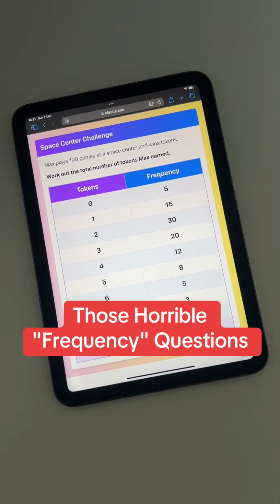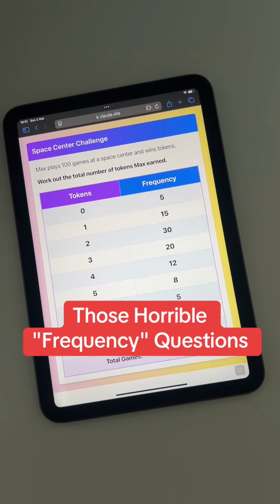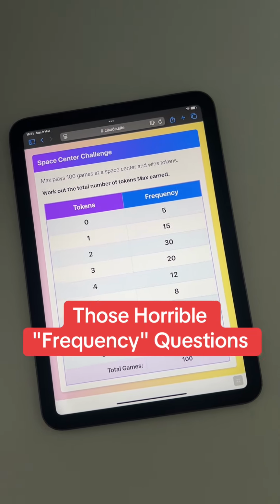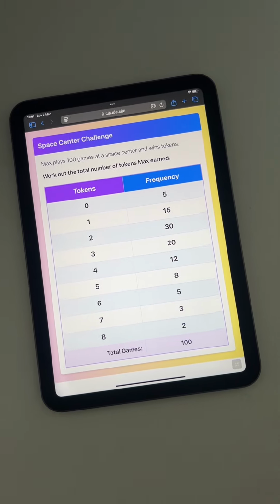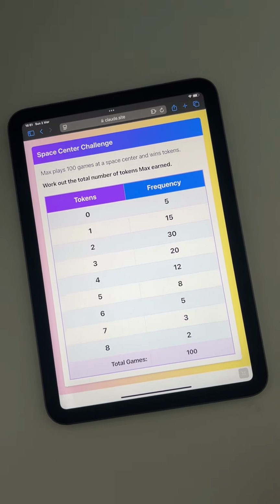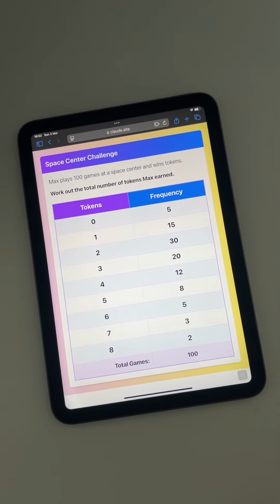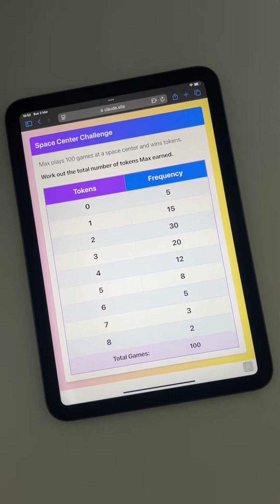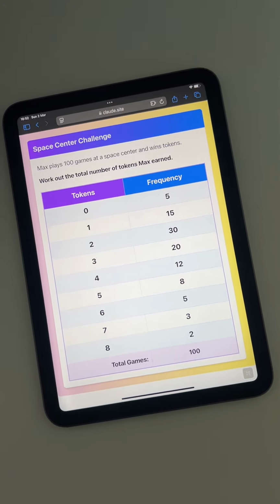I've got here one of those rather depressing maths questions about data handling that nobody really likes because they're really boring, and it doesn't help that they use a word, frequency, that is totally different from what it means normally. Normally the word frequency means how often something happens. Does something happen every day? Does it happen every hour? That's what frequency normally means, and that's also what it means in science. But in maths, for some reason, they use the word frequency to mean something totally different.